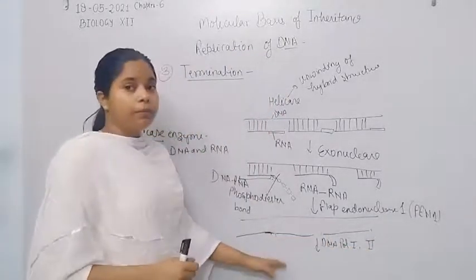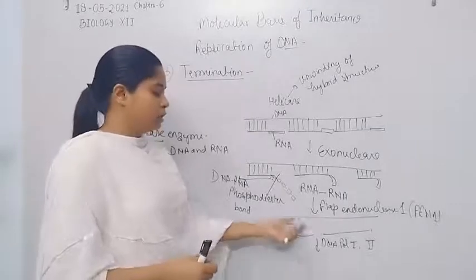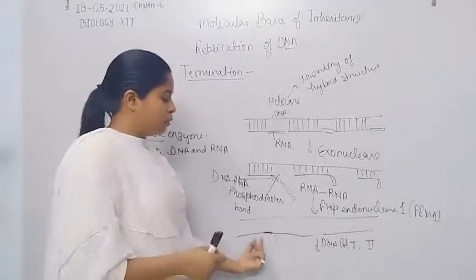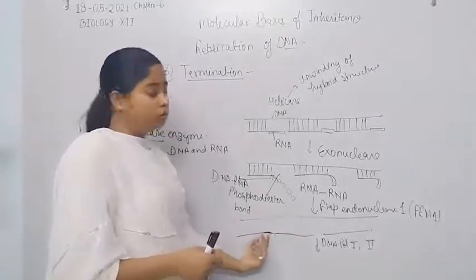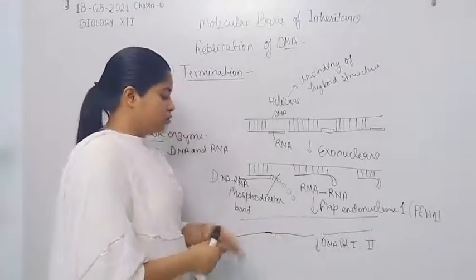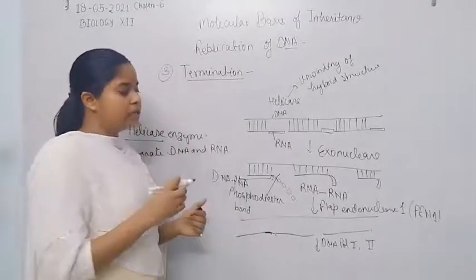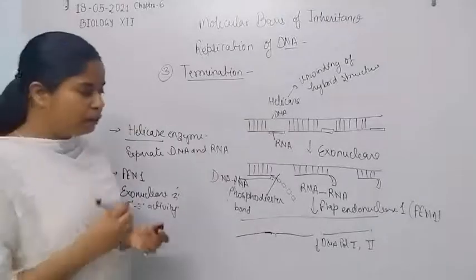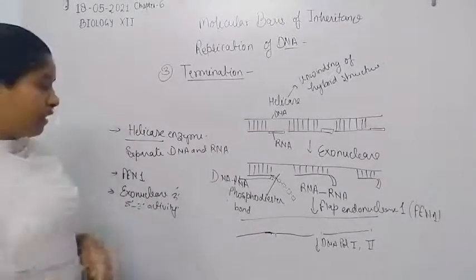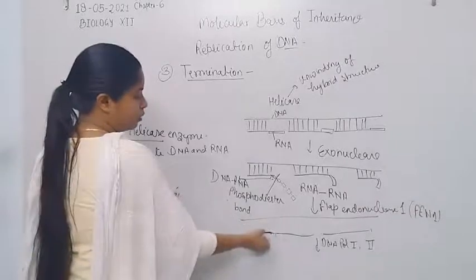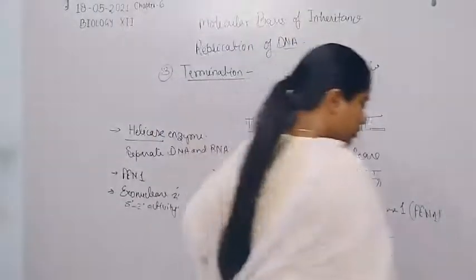After the nick formation, there is a need for the synthesis of a phosphodiester bond between the two nucleotide chains of the DNA. So with the help of DNA ligase, finally the phosphodiester bond formation takes place between the two nucleotides.